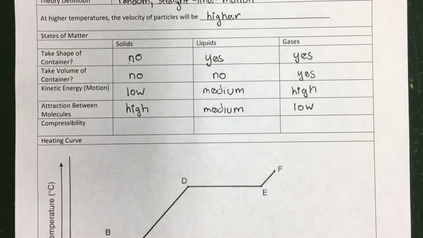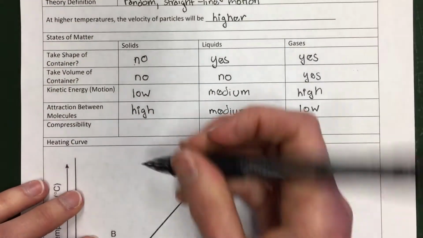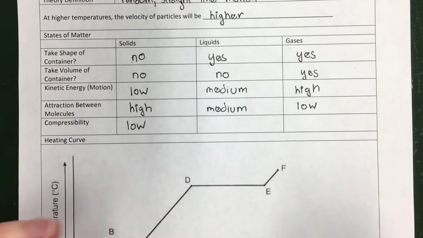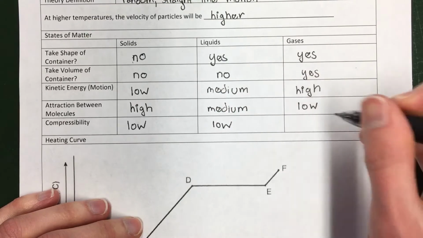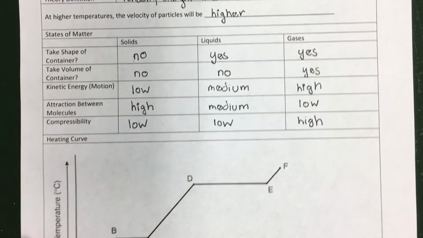And compressibility. So can you compress these into smaller shapes? So this glue stick, not compressible. So very low compressibility. Liquids, also not very compressible. It's really hard to compress water. But gases are very compressible. So that's going to be high.